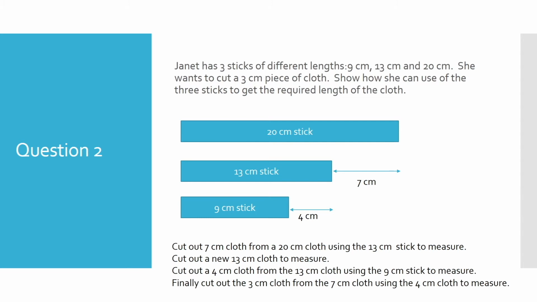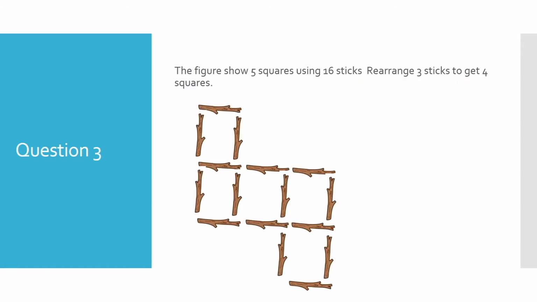Cut out a new 13 centimeter cloth to measure. Cut out a 4 centimeter cloth from the 13 centimeter cloth using the 9 centimeter stick to measure. Finally, cut out the 3 centimeter cloth from the 7 centimeter cloth using the 4 centimeter cloth to measure. The figures show 5 squares using 16 sticks. Rearrange 3 sticks to get 4 squares.